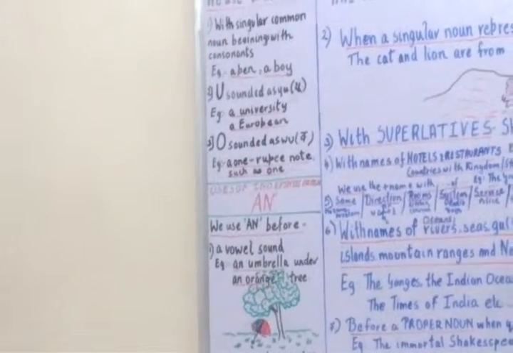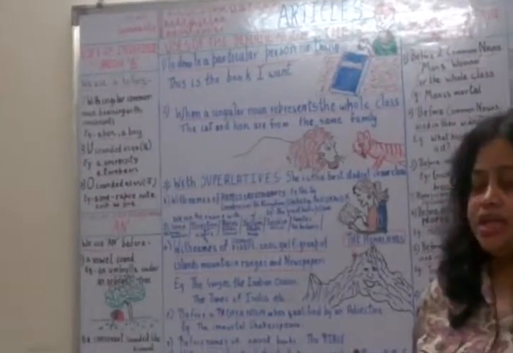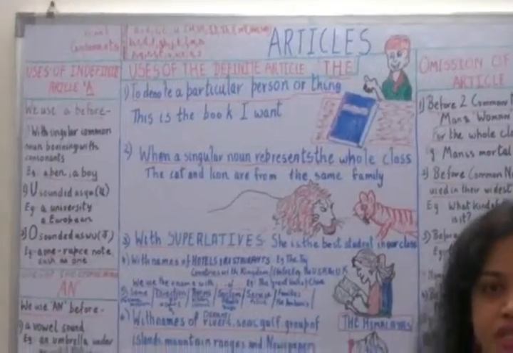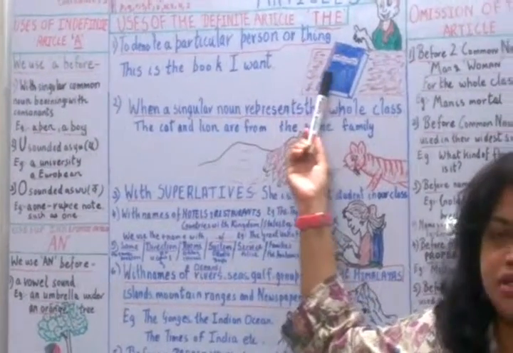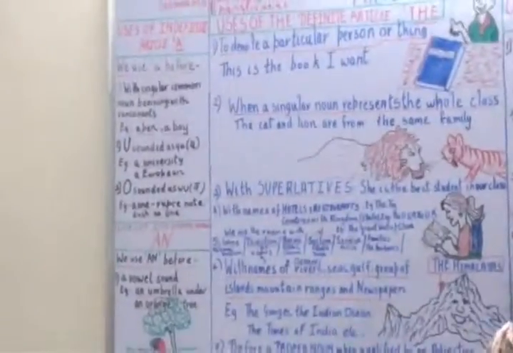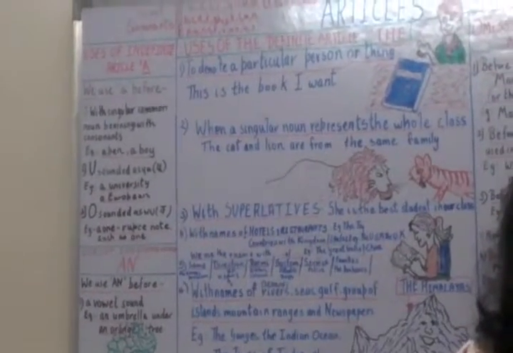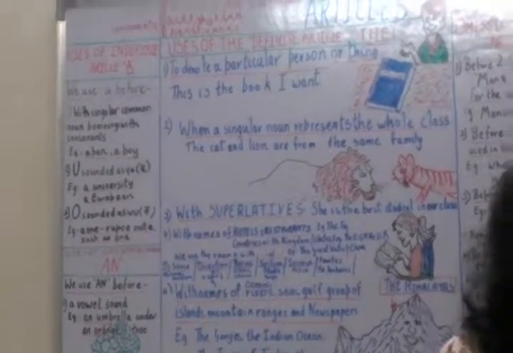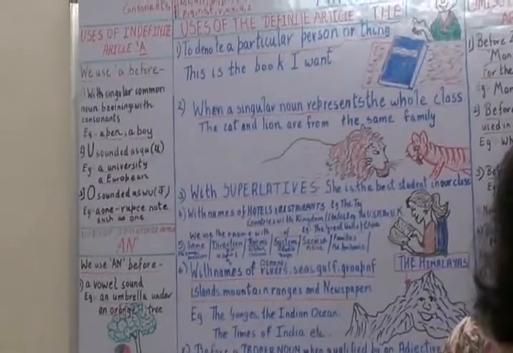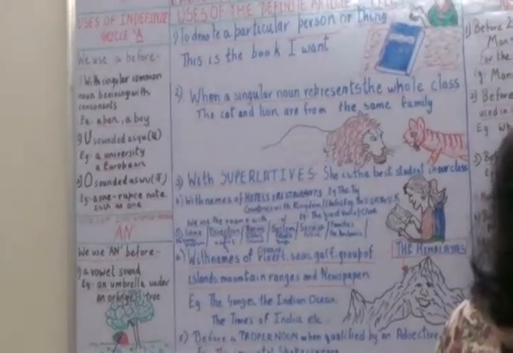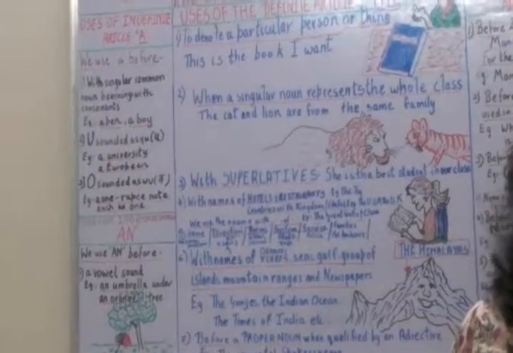Now let's go to the definite article. What is a definite article and what does it mean? Definite article means it is something definite. It denotes a particular person or thing. It is a superlative, like greatest, biggest, because one of the greatest. It is one of its kind. Anything which is particular or specific, which is clearly understood, is called a definite article.